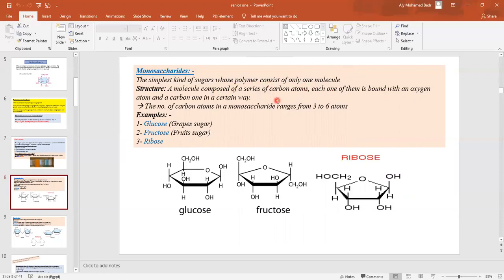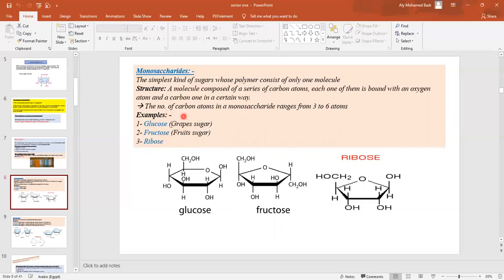The structure of the monosaccharides is formed of carbon atoms. Each carbon atom is bound with an oxygen atom and a hydrogen atom in a certain way. The number of carbon atoms in the monosaccharides ranges from 3 to 6 atoms, not more than 6, and take care of that. They are glucose, fructose, ribose, and galactose.